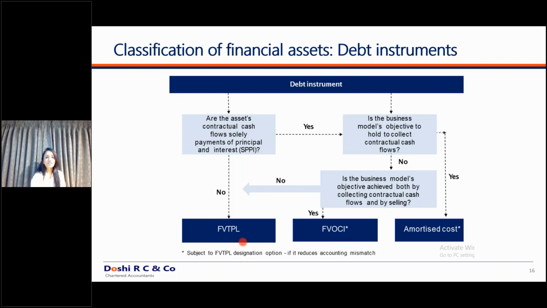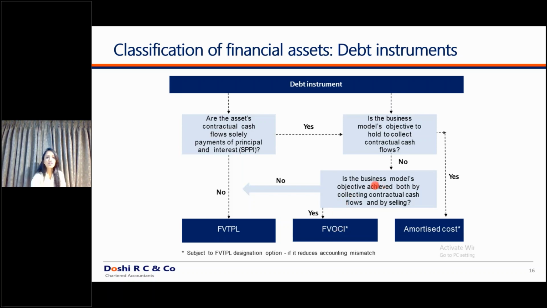So let's discuss the flowchart. Are the asset's contractual cash flows solely payments of principal and interest? Is the SPPI test getting met? If yes, check whether the hold to collect test is getting met. If both these tests are getting met, then it is an amortized cost classification. If the SPPI test itself is not getting met, then by default it is a fair value through P&L classification. If the SPPI test is met, but your hold to collect test is not getting met, then it is a FVTOCI classification.